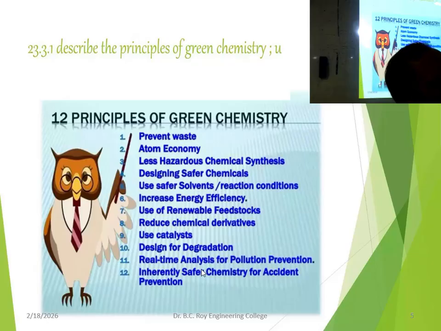That's a matter of common sense. Add a pinch of calcium chloride or magnesium chloride, and that will reduce the melting point a lot. So instead of 820, it will come down to 660. So obviously it is much more energy efficient. That type of techniques you are supposed to use. That is all coming under the category of green chemistry principles.